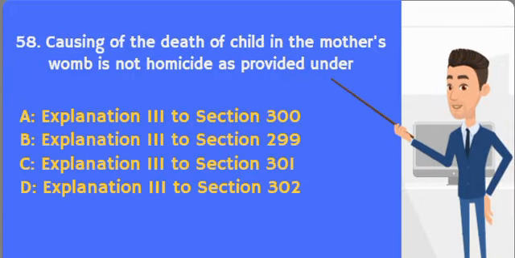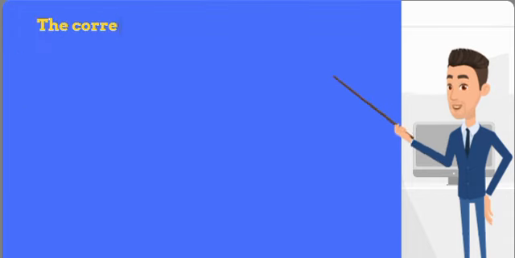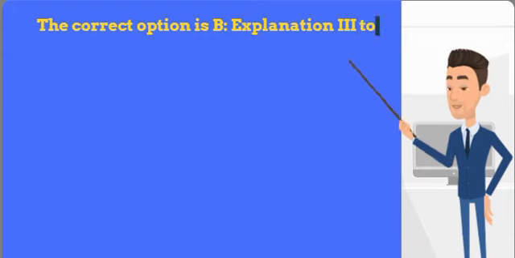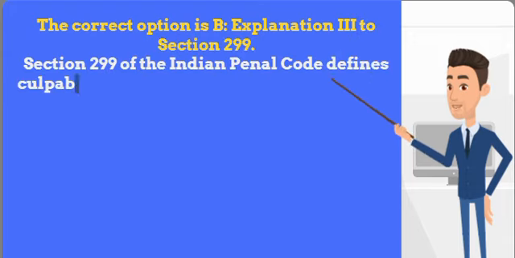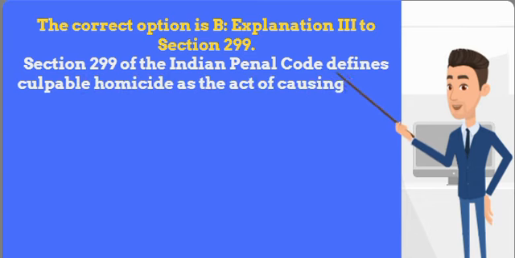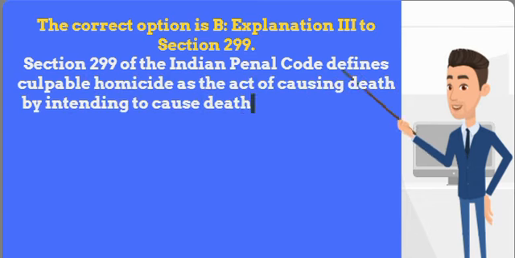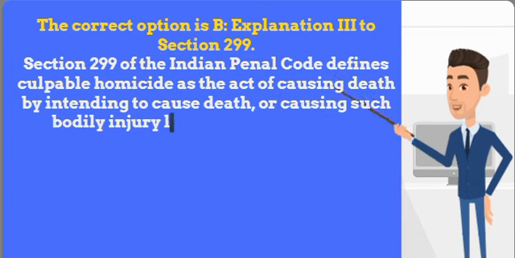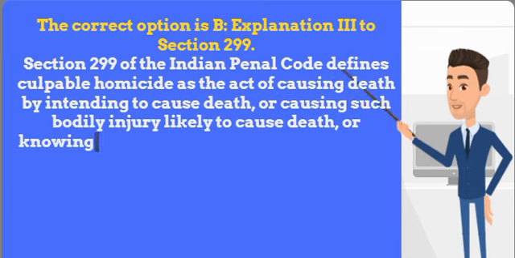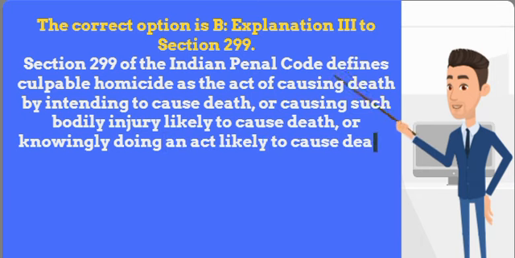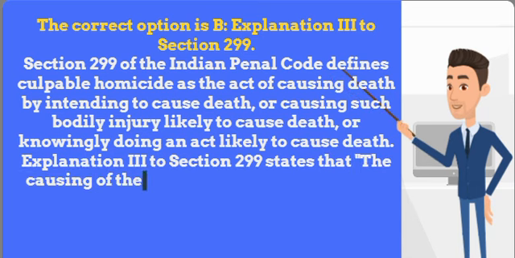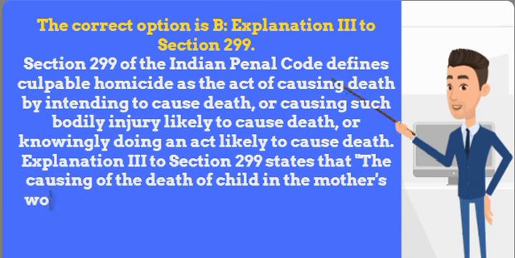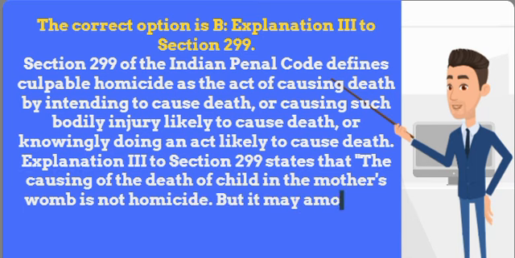Causing of the death of child in the mother's womb is not homicide is provided under. The correct option is B, explanation 3 to Section 299. Section 299 of the Indian Penal Code defines culpable homicide as the act of causing death by intending to cause death, or causing such bodily injury likely to cause death, or knowingly doing an act likely to cause death. Explanation 3 to Section 299 states that the causing of the death of child in the mother's womb is not homicide. But it may amount to culpable homicide to cause the death of a living child, if any part of that child has been brought forth, though the child may not have breathed or been completely born.